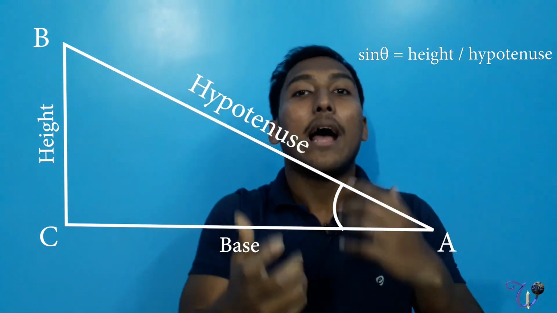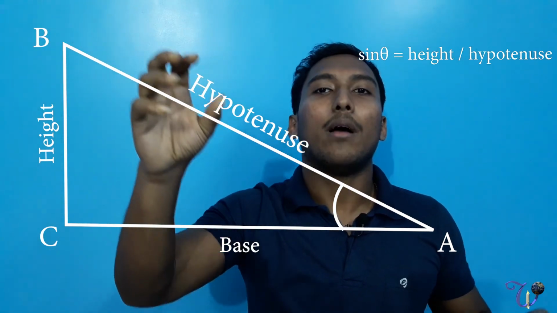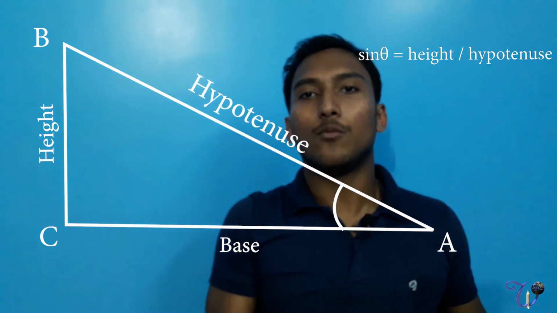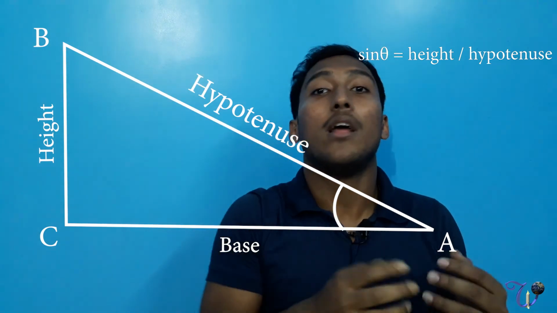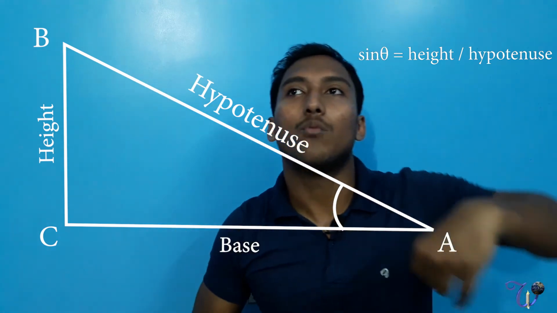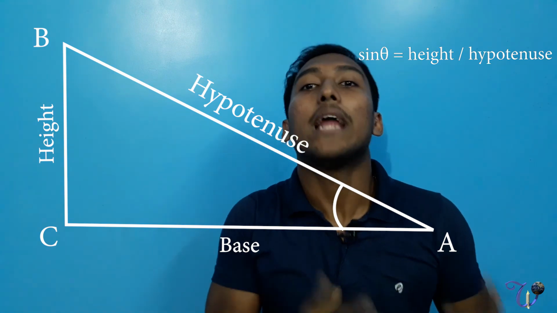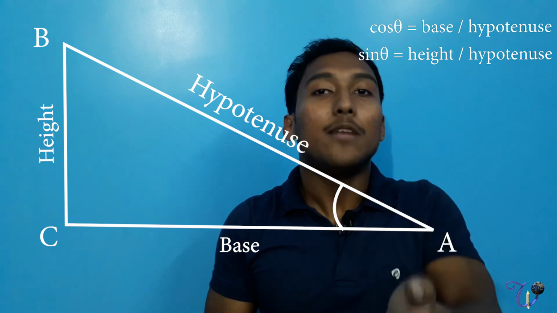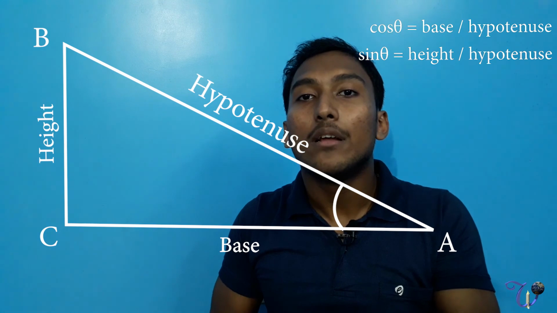Suppose the ideal case is that at point B there is a kite, and the height of the kite from the base is given, and you have to find the length of the wire. The length of the wire is AB. So then you have to use sine, because sine is equal to height by hypotenuse. Or if the hypotenuse is given, then you have to find the height.